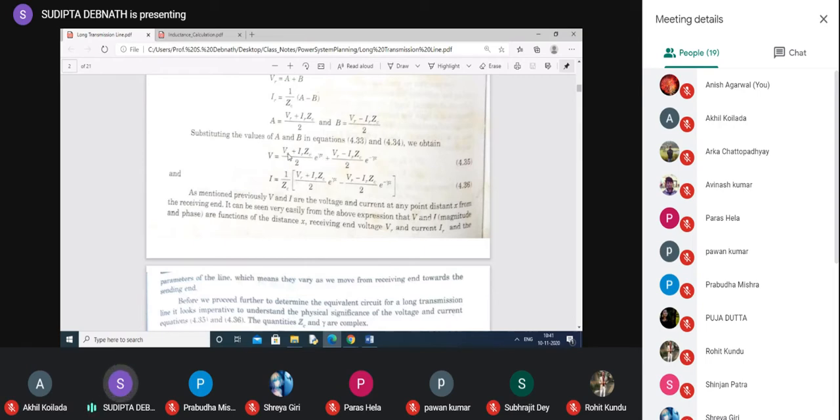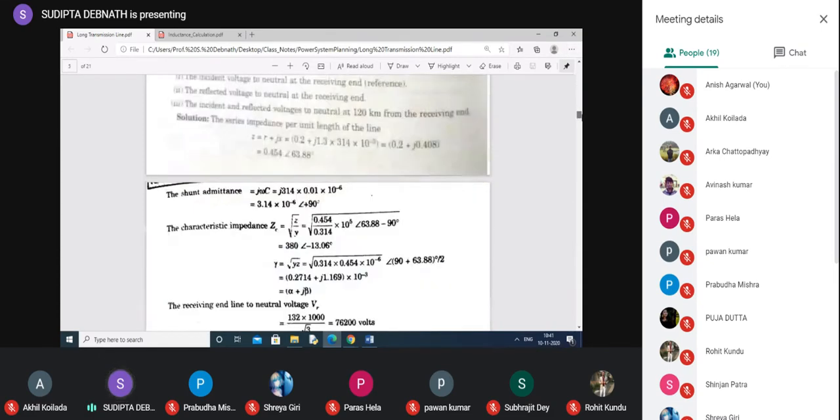So what is the incident voltage at the receiving end? VR plus IR ZC by 2. What is the reflected voltage at the receiving end? VR minus IR ZC by 2. Okay, simply put x equal to 0. And also, they have considered that IR equal to 0, so it gets simplified.